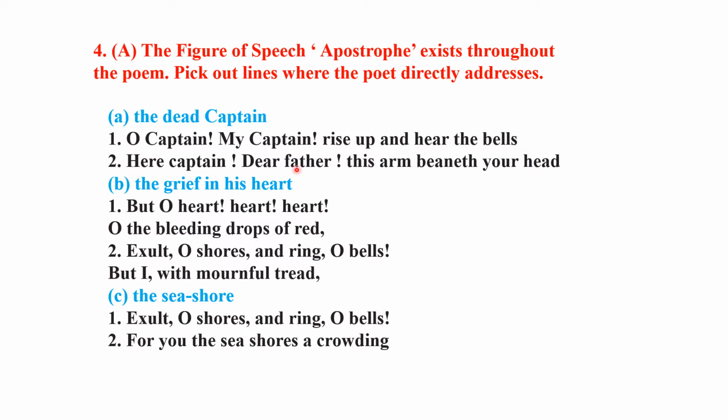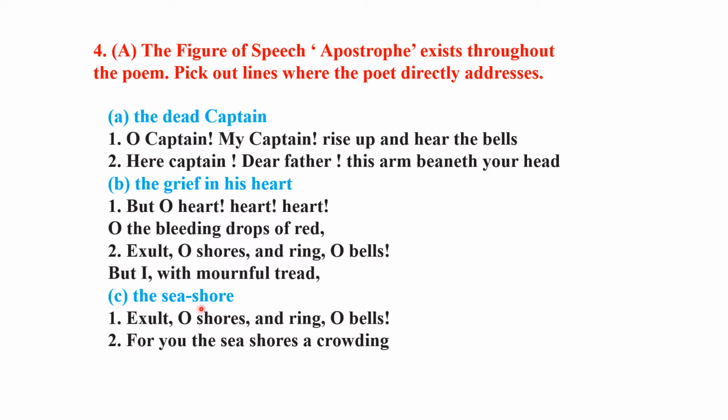Here Captain, dear father, this arm beneath your head. B. The grief in his heart. 1. But O heart, heart, heart, O the bleeding drops of red. 2. Exult, O shores, and ring, O bells, but I with mournful tread.